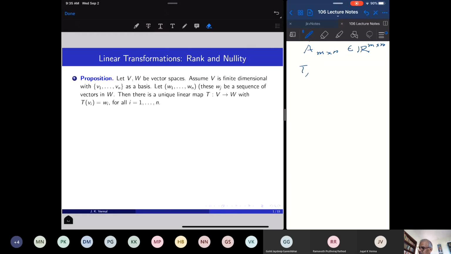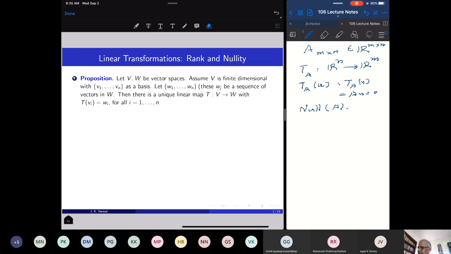then this gives rise to a linear transformation from Rn to Rm. Okay, there is a null space of this linear transformation, which is the set of all vectors u so that Ta of u, which is equal to A times u, is 0, and this is called the null space of the matrix.